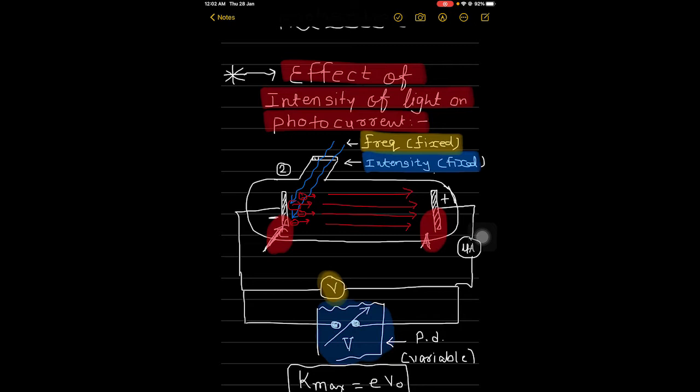In this picture, the maximum kinetic energy of the photoelectrons on the surface is then expected to increase with increase in intensity.